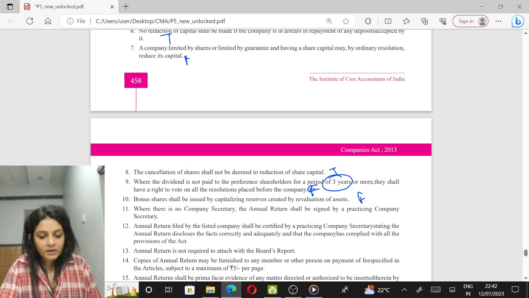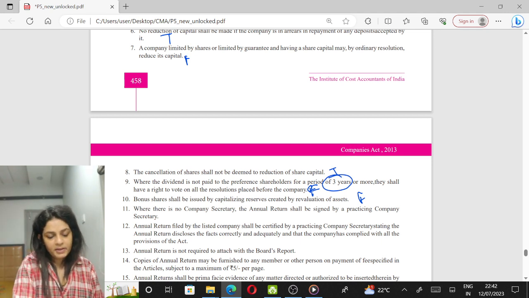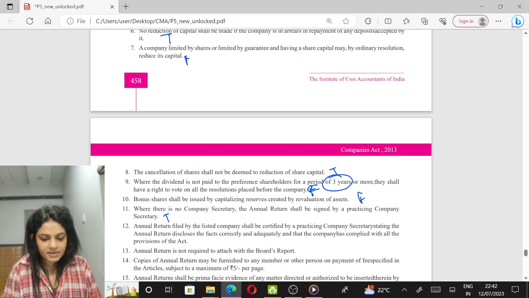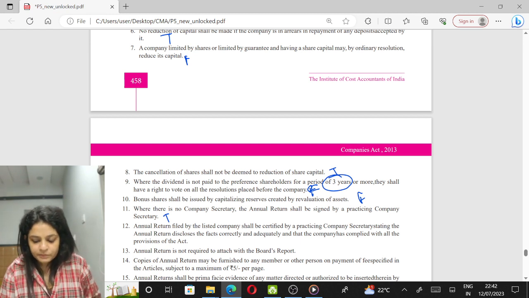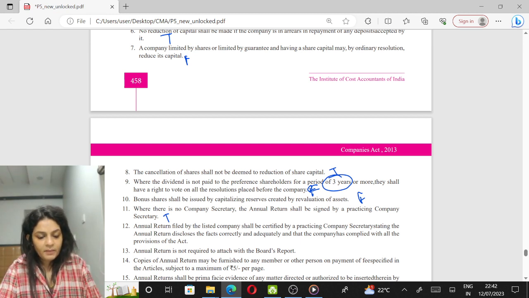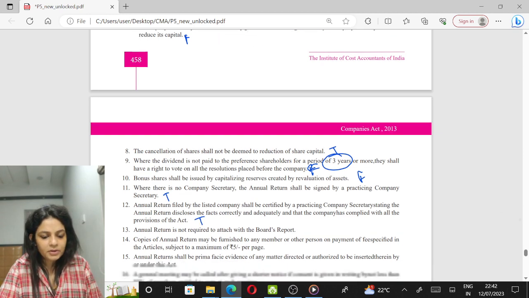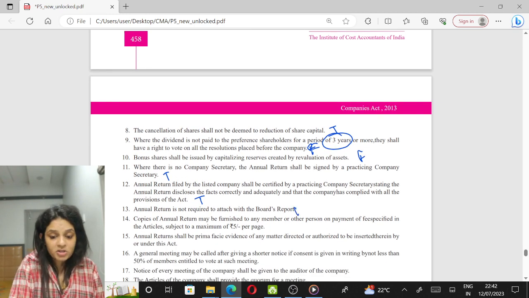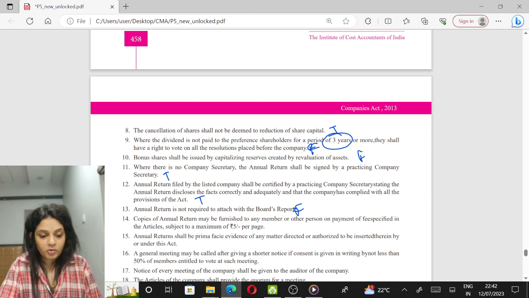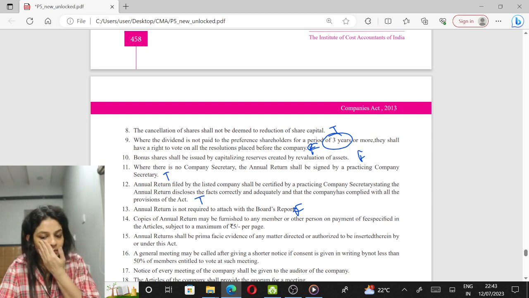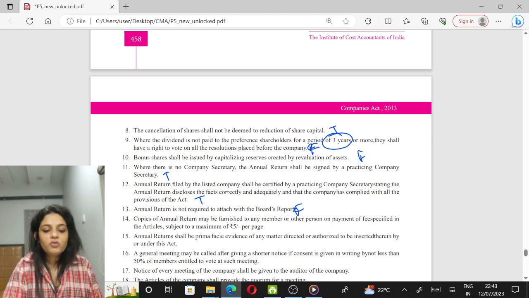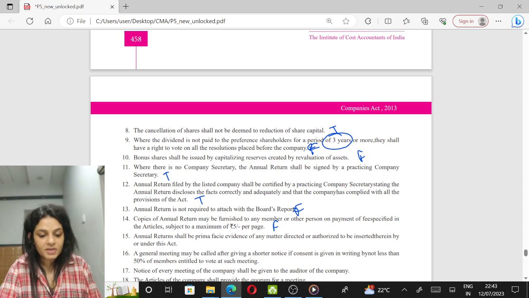Where there is no company secretary, the annual return shall be signed by a practicing company secretary. Yes, true. Then the annual return filed by a listed company shall be certified by a practicing company secretary. Yes, true. Annual return is not required to be attached. This is false because it has to be attached with the board's report. Copies of annual return may be furnished to any member or other person on payment of fees subject to a maximum of 5 rupees. This is false because the maximum is 10 rupees, not 5 rupees.